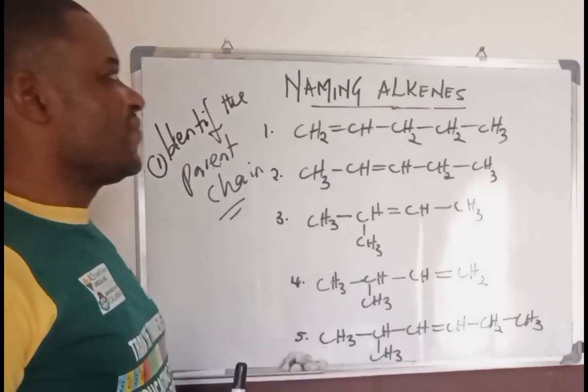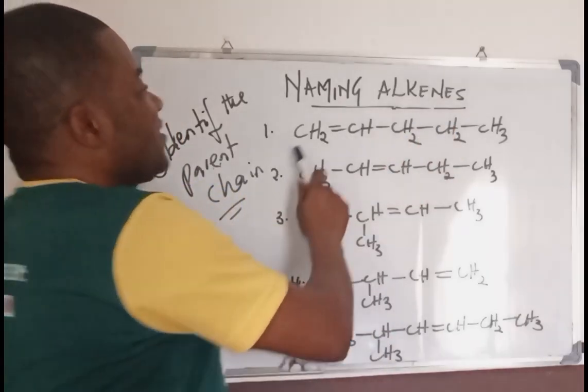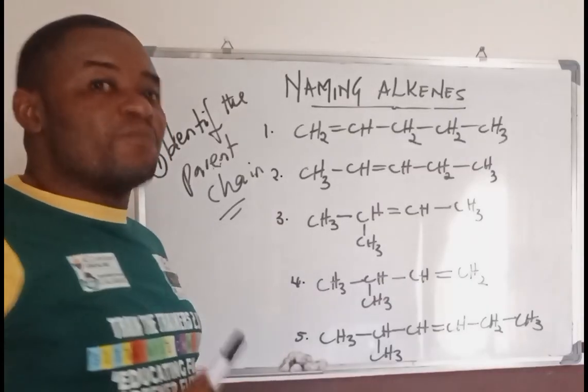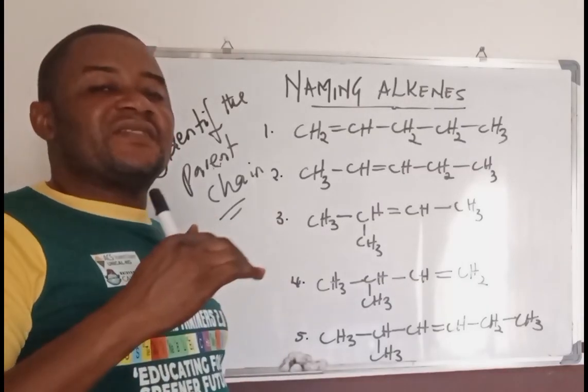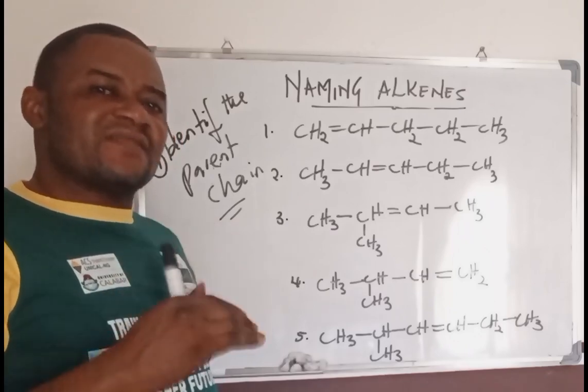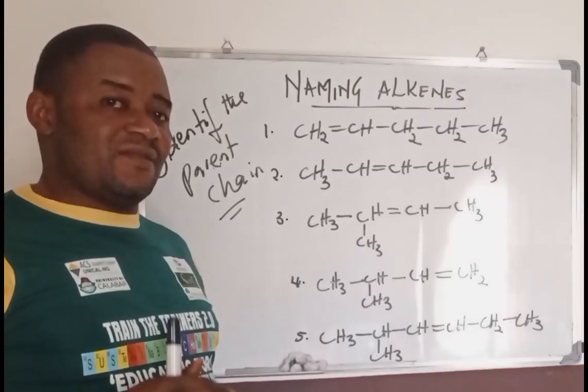So all of them end with the ENE. So for you to be able to identify the parent chain, you must know at least the first 10 homologous series of the alkenes.